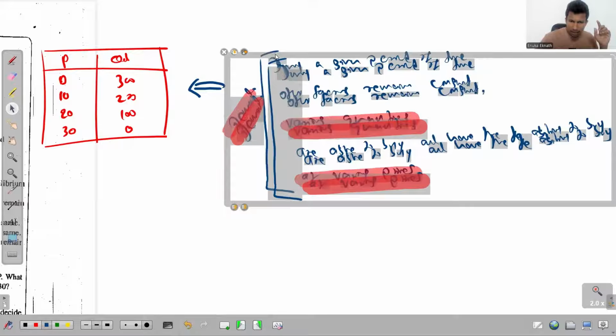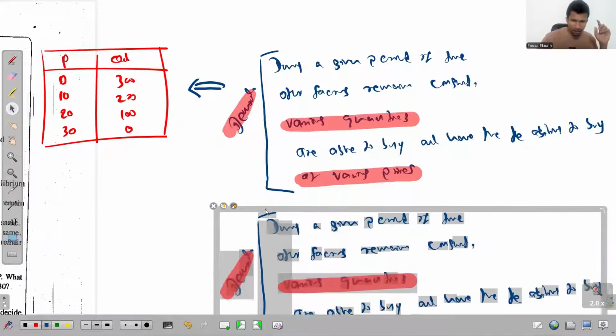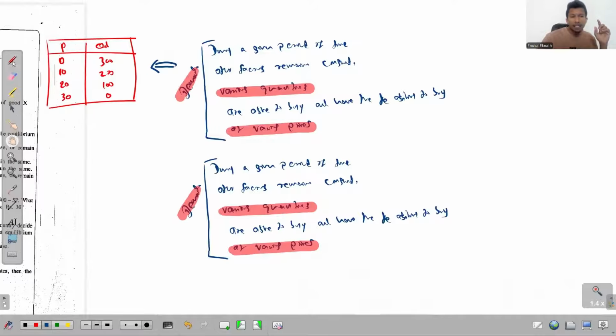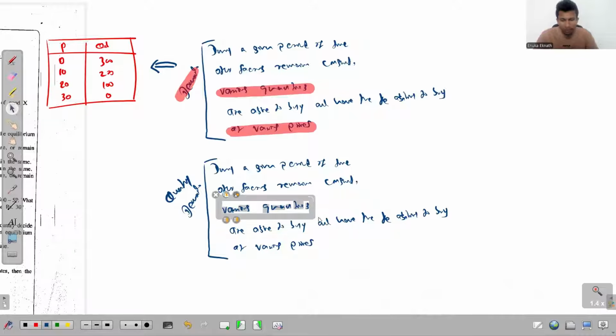So let me take this and change it accordingly. Now this is about the quantity demanded. This is how we define it. So let me erase these two.